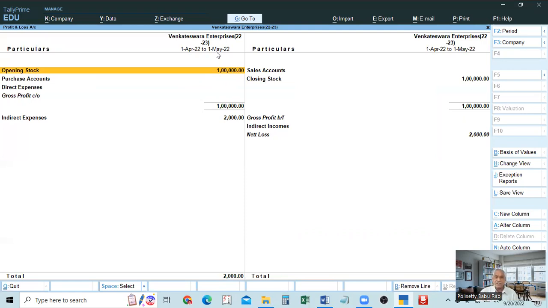That's why till 31st March, the opening balance will be shown as closing stock also. Opening stock is shown as a closing stock also up to 30th March. On 31st March, it will show the correct balance, closing stock 25,000. Up to that, both will be the same.